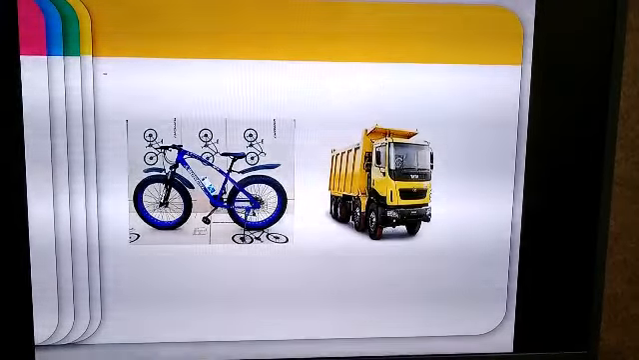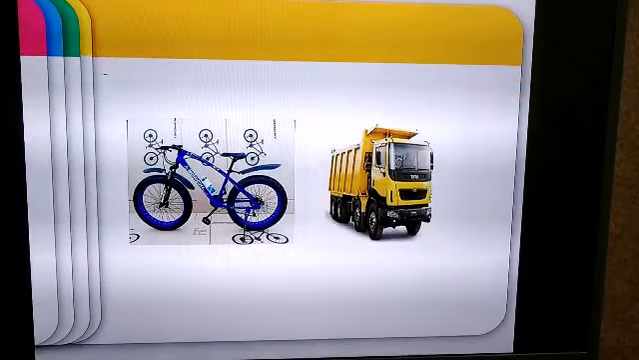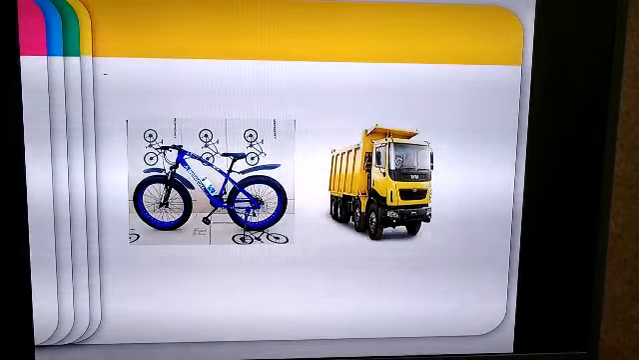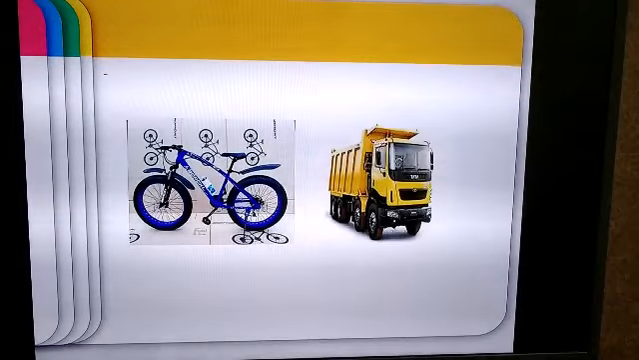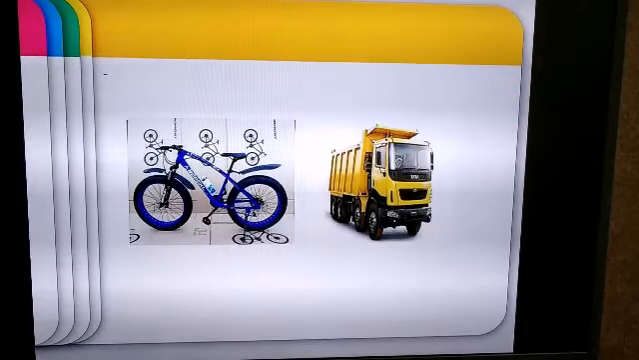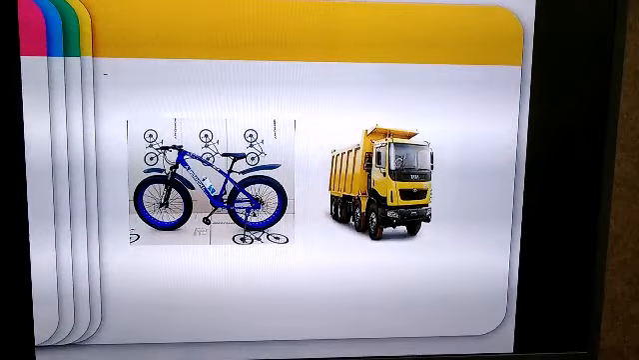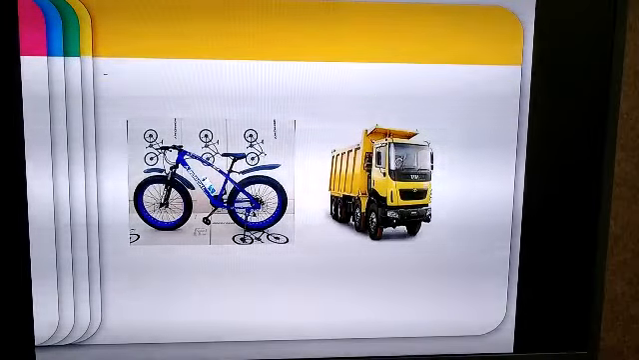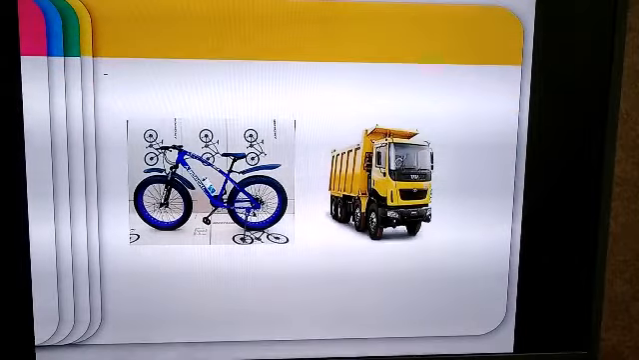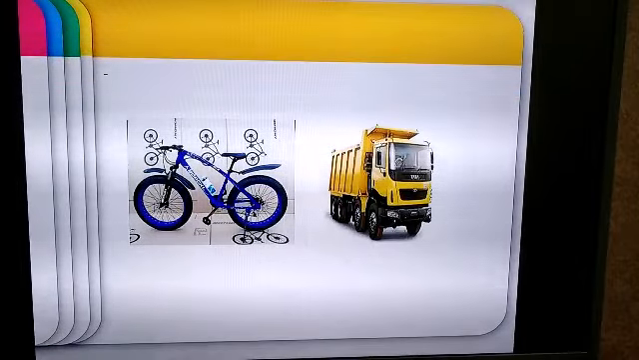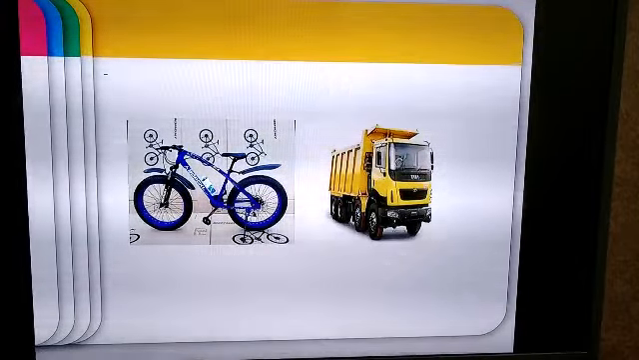Once again, lesser the mass, lesser is the inertia. For example, if we have a cycle and a huge truck, the cycle has lesser mass, so it has lesser inertia. So we can set it into motion by applying a smaller amount of force. It will not resist going into a state of motion because the force you are applying is sufficient to move it.